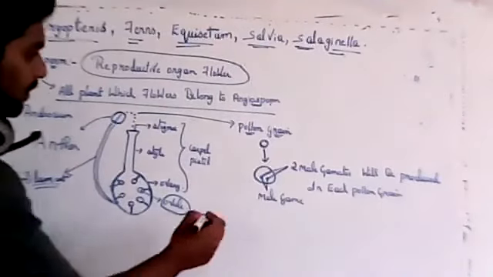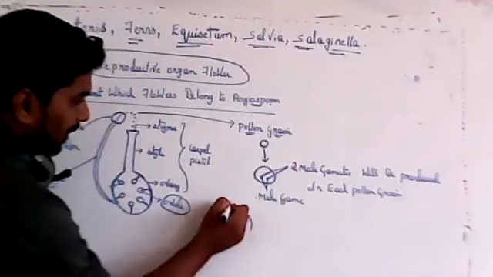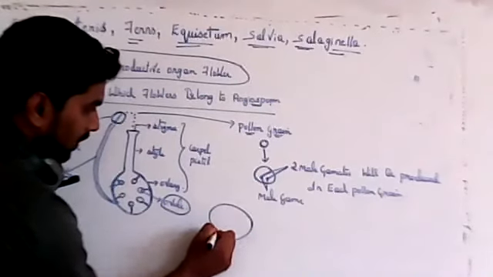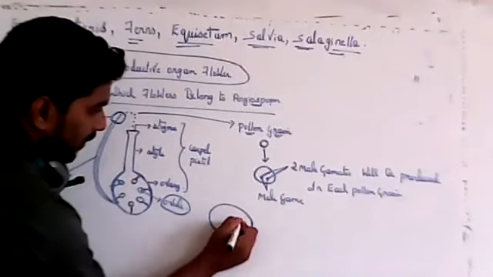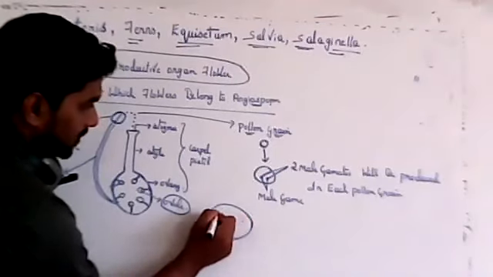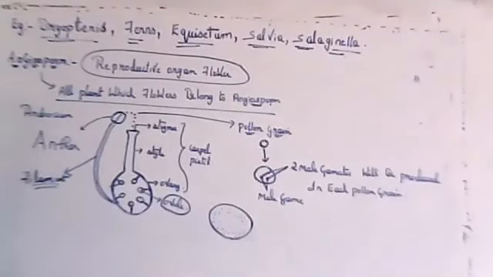Okay, so actually first there will be formation of pollen grain. Okay, so pollen grain will be formed, and this pollen grain will have cytoplasm. Cytoplasm will be present inside. First when the pollen grain is developing, it will have a cytoplasm.